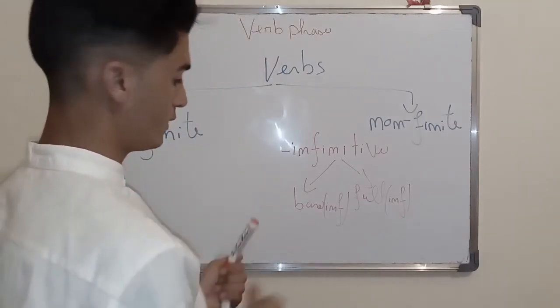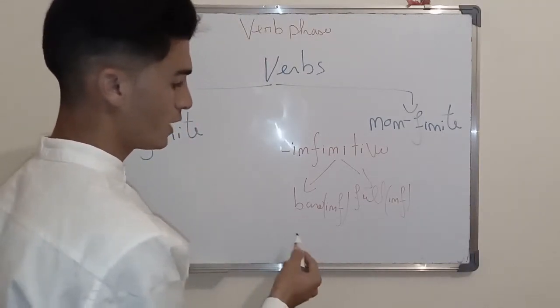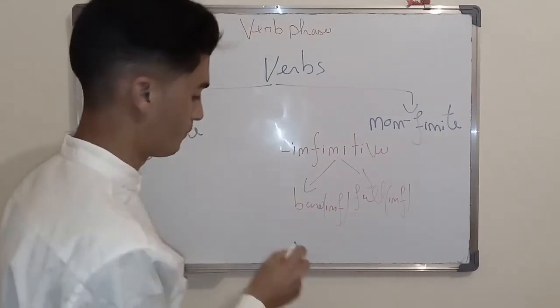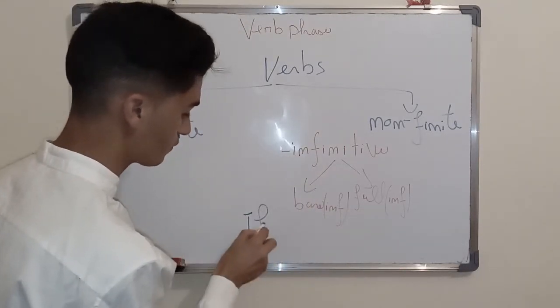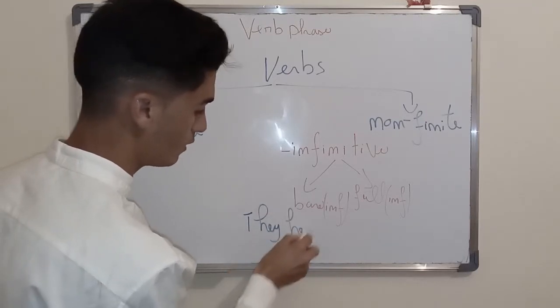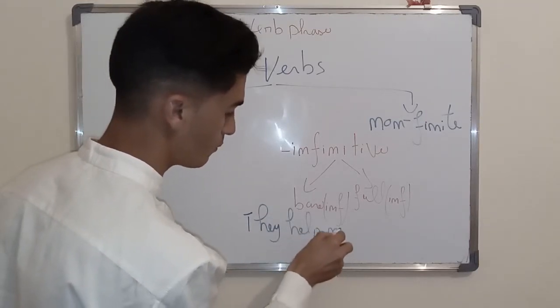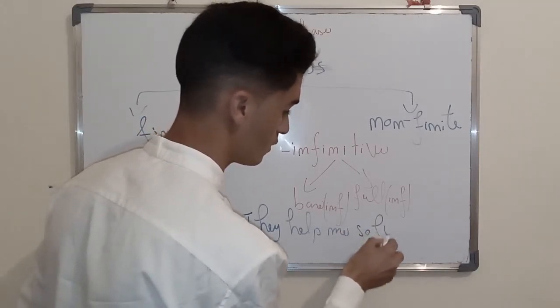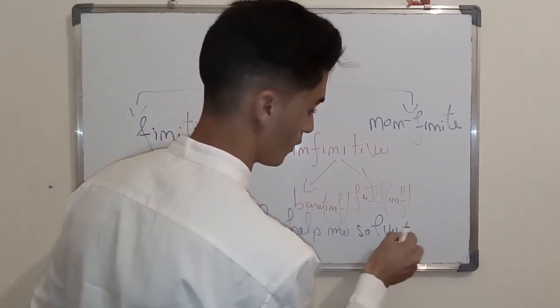What we mean by this is bare infinitive, a verb that doesn't have to. For example, they help me solve the problem.